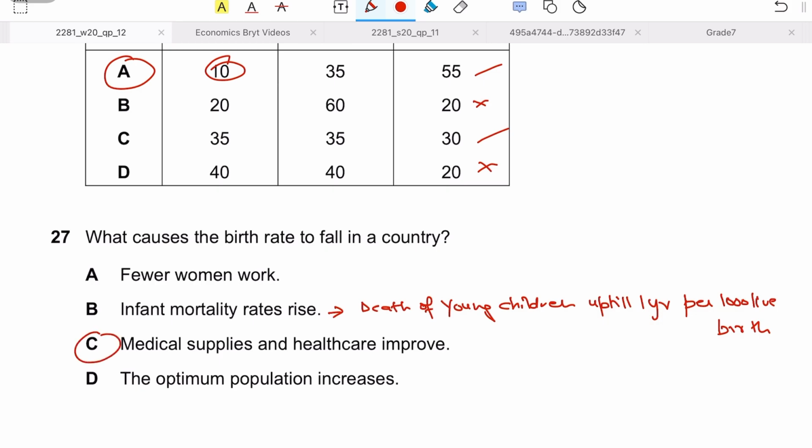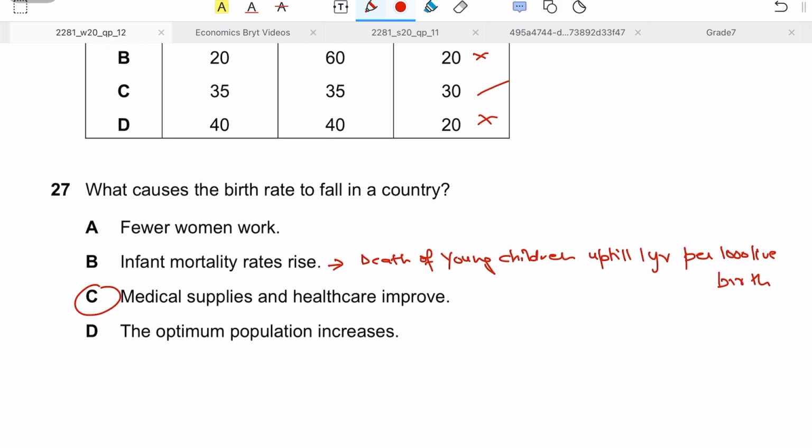Medical supplies and healthcare improve, because the logic behind this is, if medical supplies and healthcare improve, living standards will improve, and if living standards improve, incomes will improve, and maybe there will be less need to have more babies. There is a concept that poverty results in higher birth rates, because people give birth to more babies because they will help them earn, right? So there is less need to have more babies, and as a result the birth rates will fall. So 27 is C.